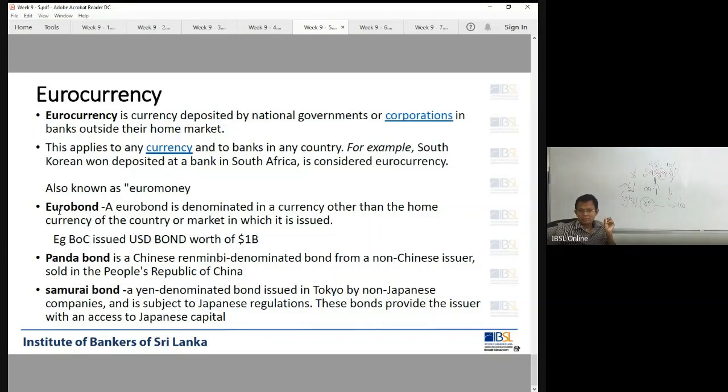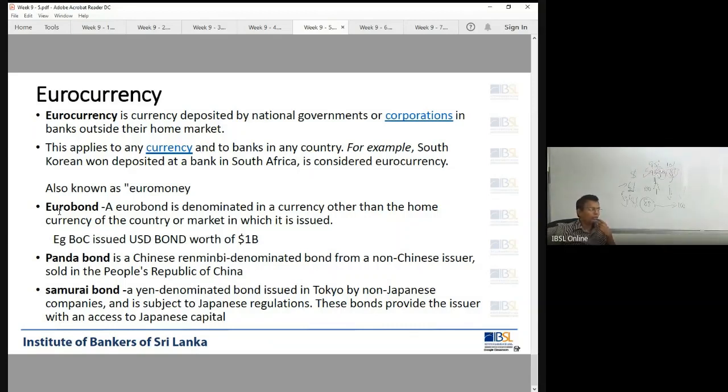Remember the term. Panda bond means what? Bonds issued in Chinese renminbi. Renminbi is the main currency of China. So if you are issuing bonds in Chinese renminbi, or CNY, we call it a Panda bond. Samurai bond is bonds issued in JPY.